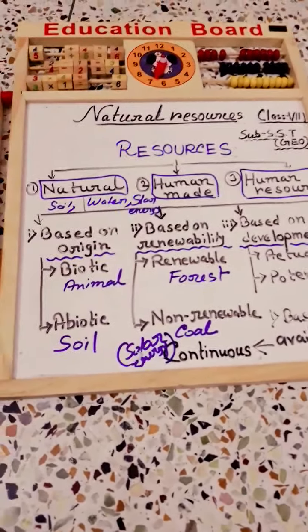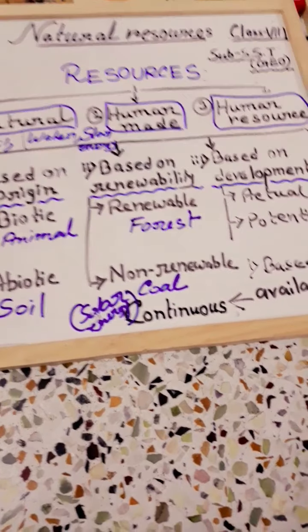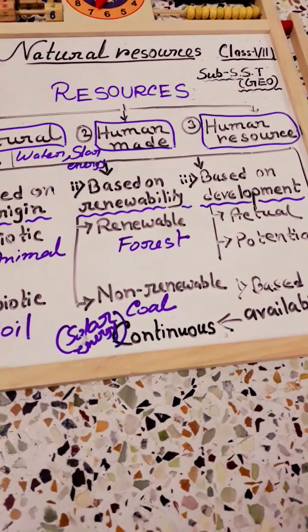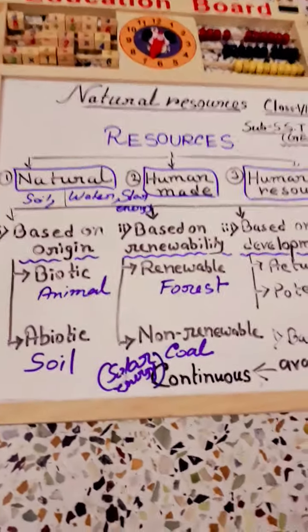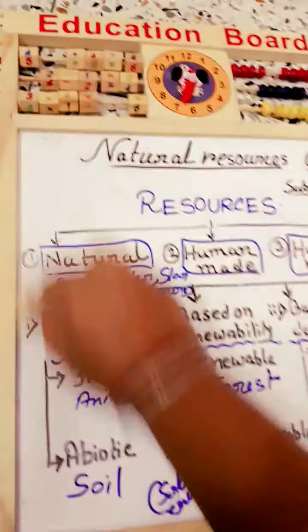Now we have to describe the distribution of natural resources. If we want to talk about the distribution of natural resources, then you know that there are some parameters. In our continents all places are not the same, right?